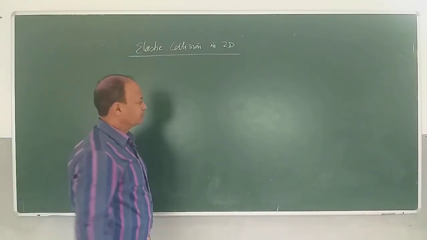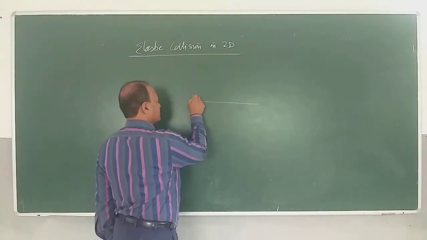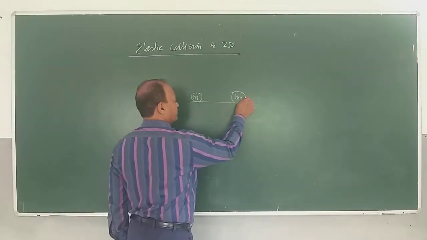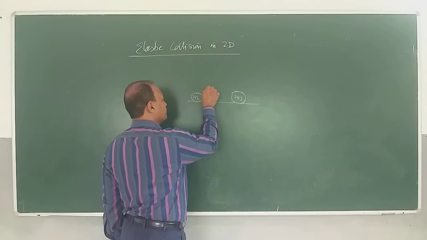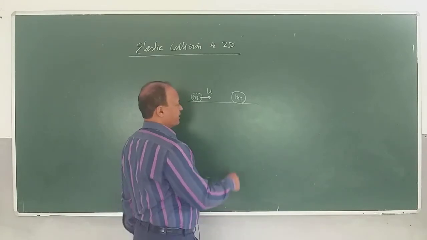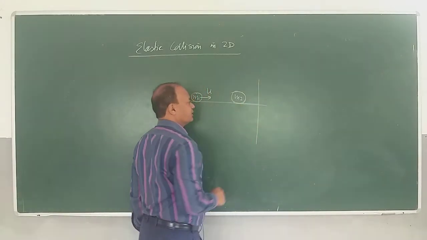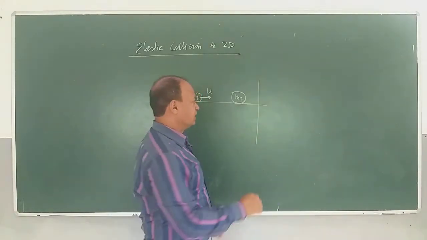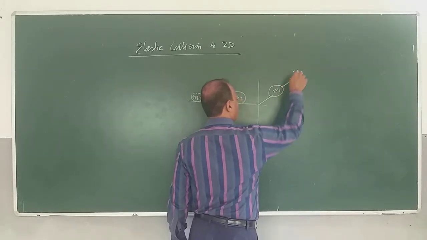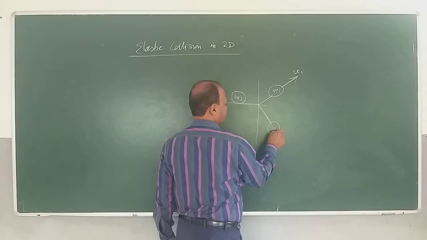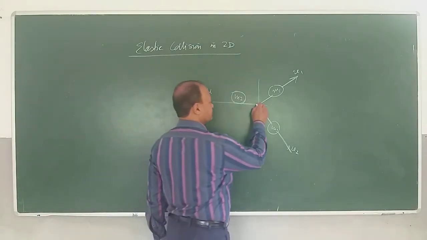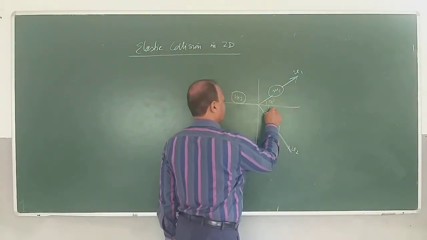Imagine a situation in which I have two bodies, having masses m1 and m2. m1 is moving with velocity u and it collides with m2. m2 is at rest, and then after collision, m1 and m2 go in the xy plane. m1 goes something like this with the velocity v1, and m2 goes something like this with velocity v2, and they are making angles alpha and beta with horizontal.